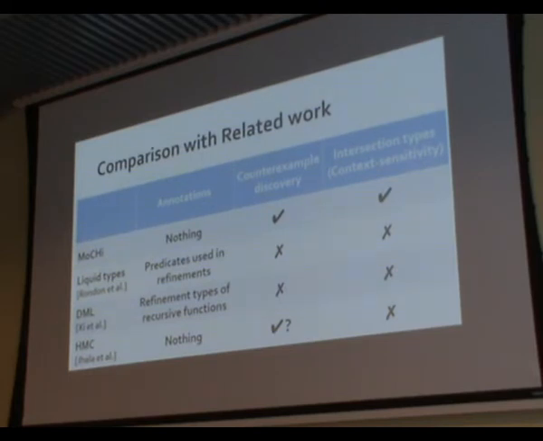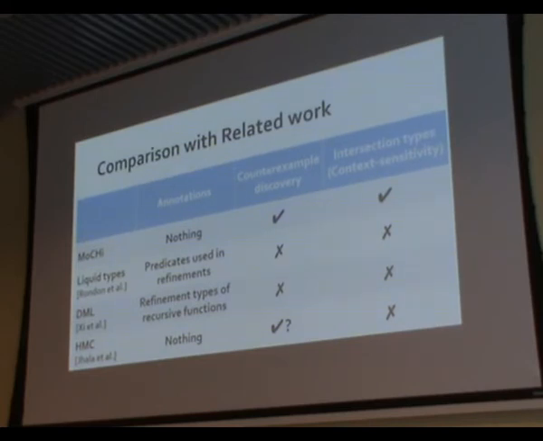Here is a comparison with refinement types, Dependent ML, and HMC. Our verifier MoCHI is a fully automatic verifier, while refinement types and Dependent ML ask users to provide predicates or refinement types.